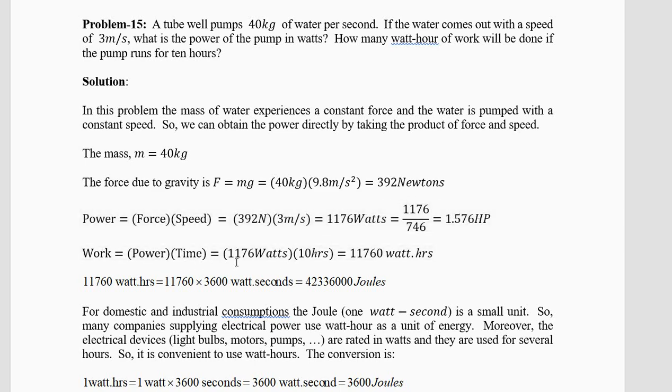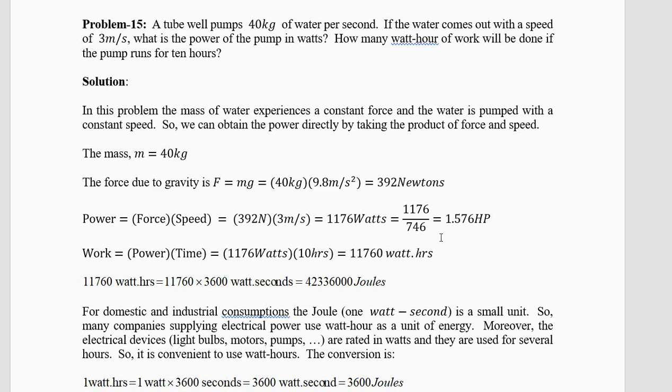Work is power into time. 1176 watts into 10 hours. You'll get 11,760 watt hours. Now what happens when you're paying the electric bill, the watt hour is more useful. 1 watt hour is 1 hour into 1 watt. 1 hour is 3600 seconds.